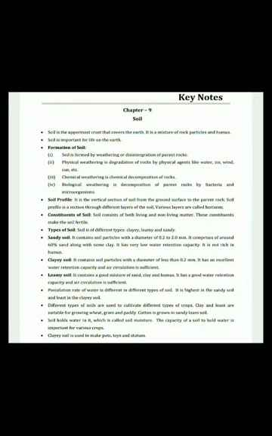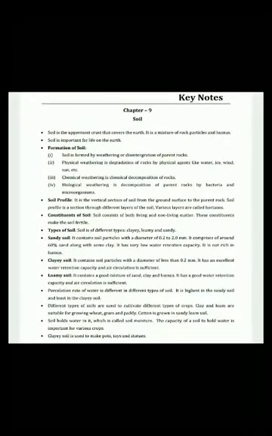Different types of soils are used to cultivate different types of crops. Clay and loam are suitable for growing wheat, gram and paddy. Cotton is grown in sandy loam soil. So clay and loam for wheat, gram, paddy. Cotton is grown in sandy loam soil. Soil holds water in it, which is called soil moisture. The capacity of soil to hold water is important for various crops. Clay soil is used to make pots, toys and statues.